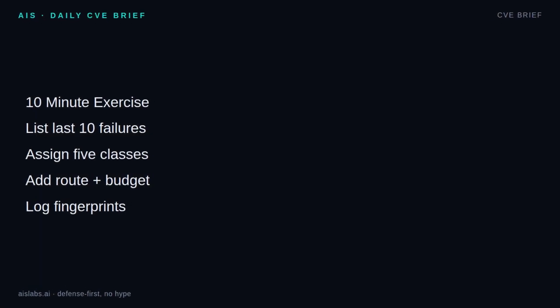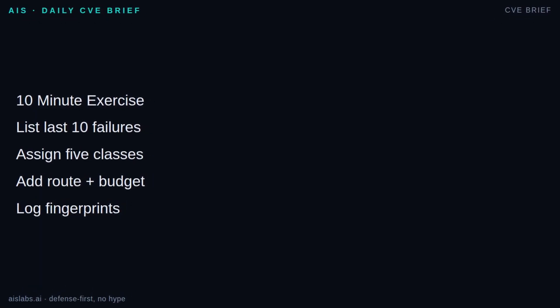Here is the 10-minute exercise. Open logs from one automation you already run. Take the last 10 failures, even if they are messy. For each one, assign one of the 5 classes: transient, correctable, knowledge, planning, or authority. Then write the route you wish the loop had taken: back off retry, narrow repair, rediscovery, replan, or stop and escalate. Add a budget number next to each route. Finally, define a fingerprint using 3 fields: error type, target artifact, and failed check. You do not need a new framework. A small routing table beside your verifier is enough to expose waste fast.